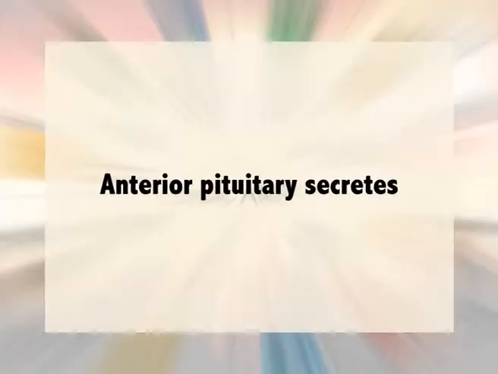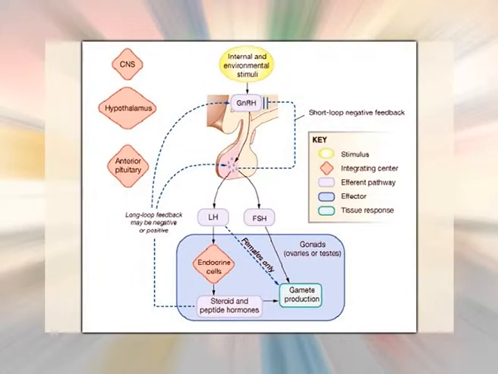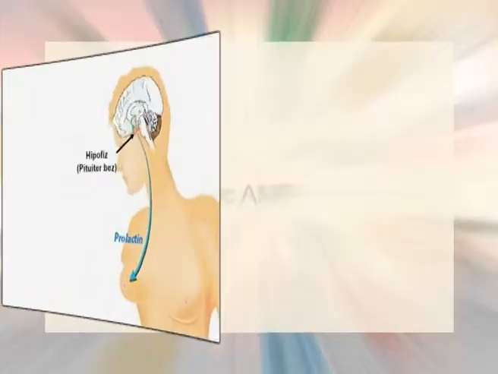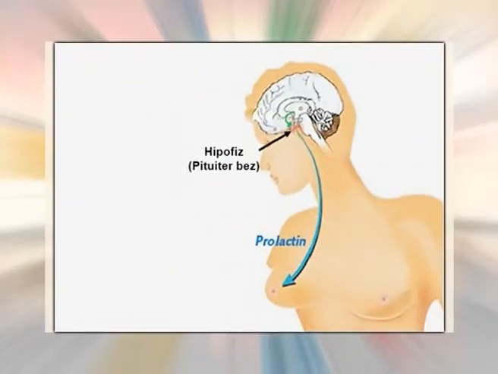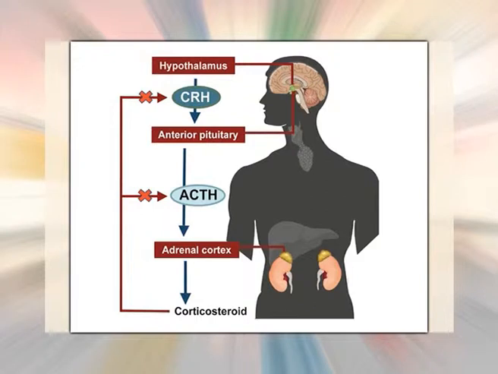The anterior pituitary secretes luteinizing hormone and follicle stimulating hormone, which act on the gonads. In female, LH stimulates the menstruation cycle. In male, FSH stimulates testicular growth. Prolactin stimulates the secretion of milk in the mammary gland developed by the action of estrogen and progesterone. Adrenocorticotropic hormone acts on the adrenal cortex to regulate the secretion of glucocorticoids.